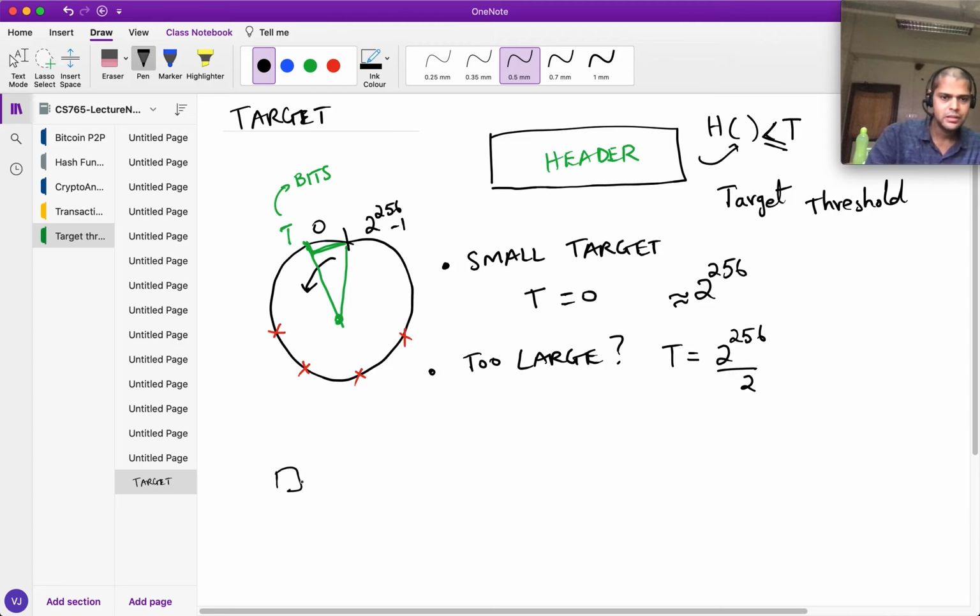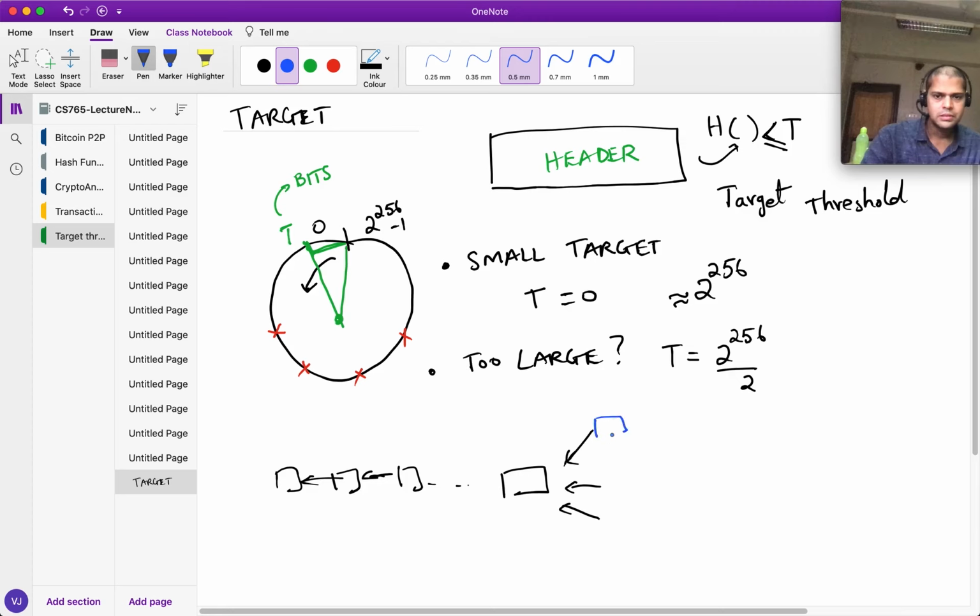Let's think about this. Suppose this is the blockchain, and we are currently at this point in the blockchain. Everybody is trying to generate a new block on this one, and simultaneously you would have lots of people generating blocks at the same time.